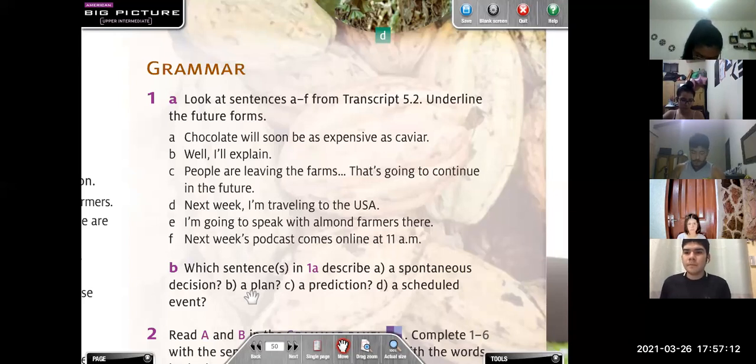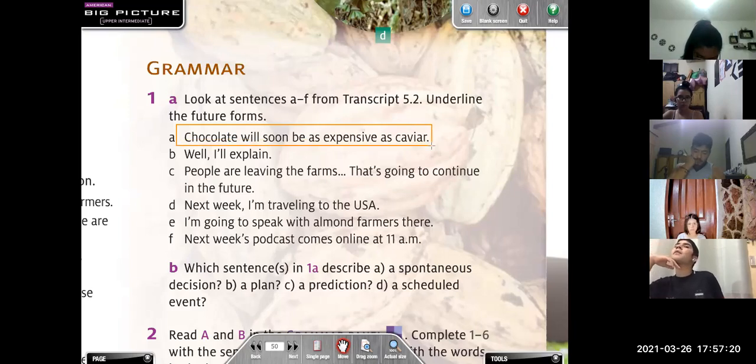A, right? A is also a prediction, but in this prediction, we don't have an evidence. So that's why we use will, right? So we are going to match the predictions. So we have two predictions here.